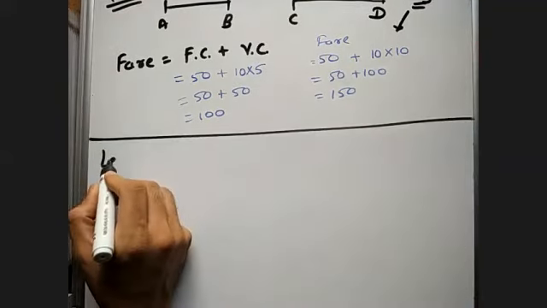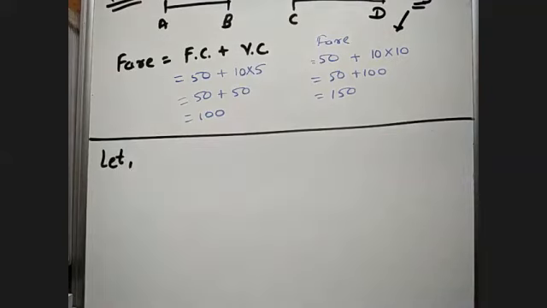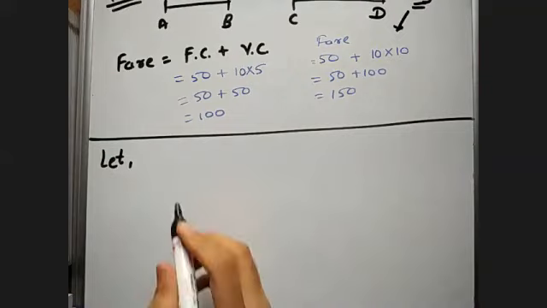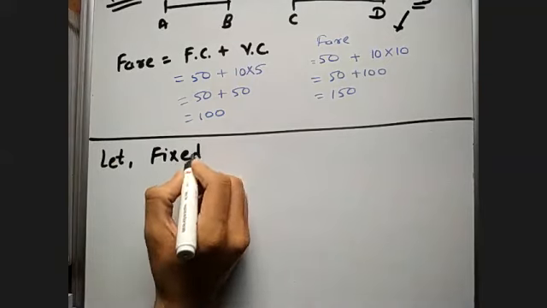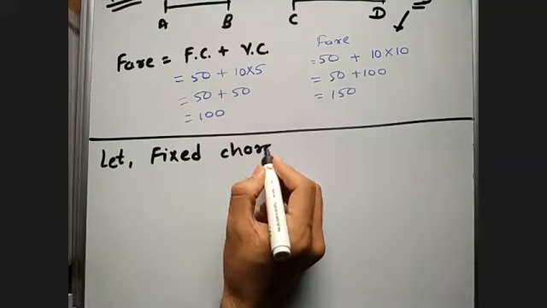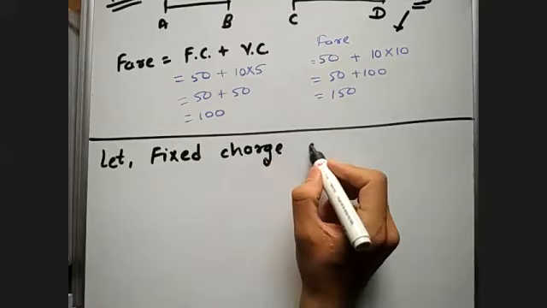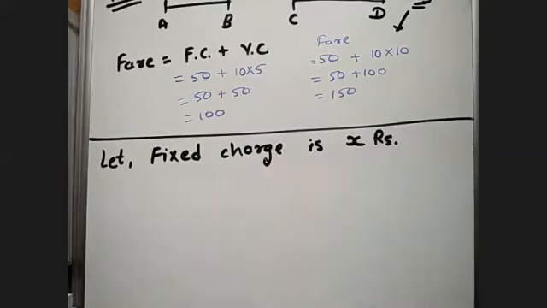So let's assume that the taxi is charging a fixed charge and a variable charge. Let us assume that the fixed charge of the taxi is X rupees. The taxi is charging X rupees as fixed charge.